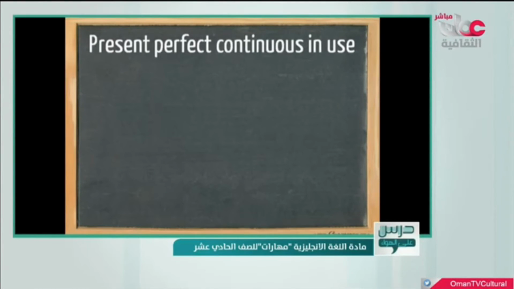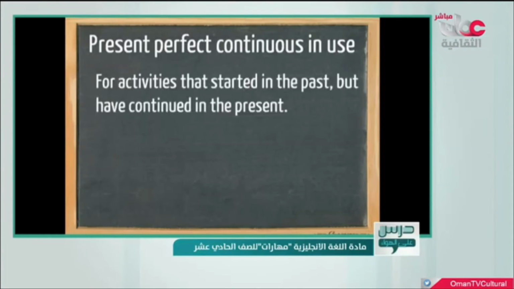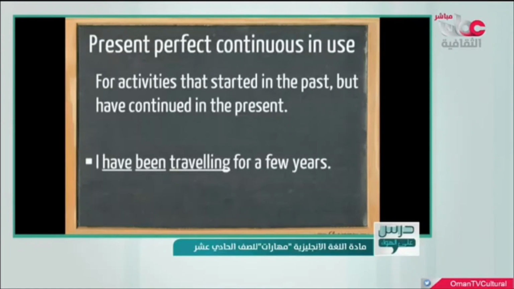Now let's take a look at when we use a present perfect continuous. We use a present perfect continuous for activities that started in the past but have continued in the present. For example, I have been traveling for a few years, so I started traveling a few years ago and I'm still traveling.